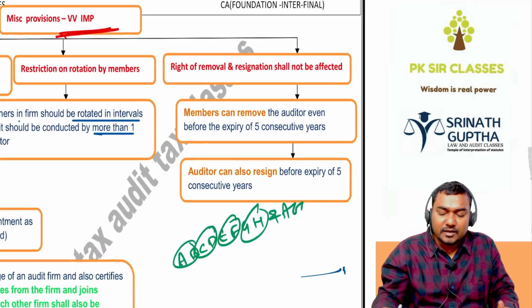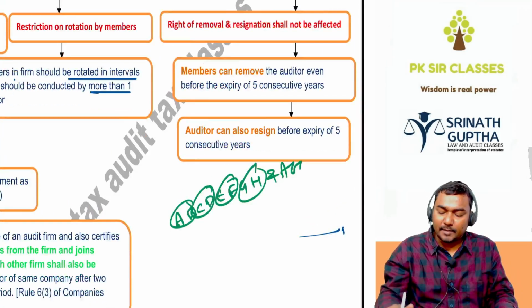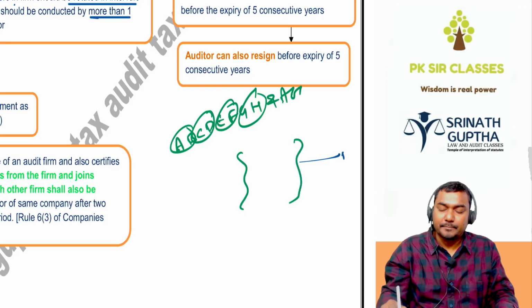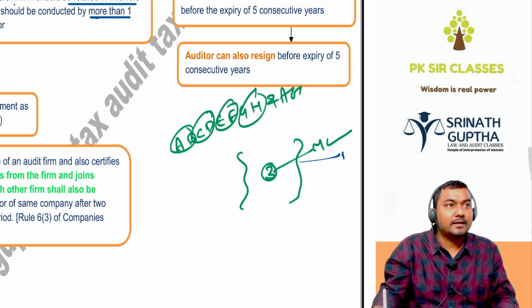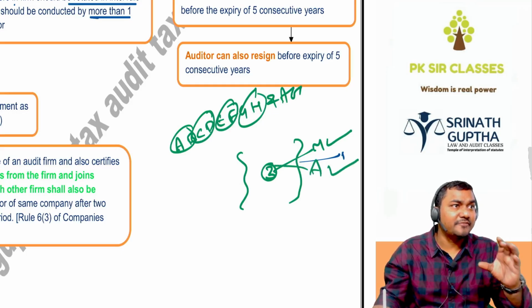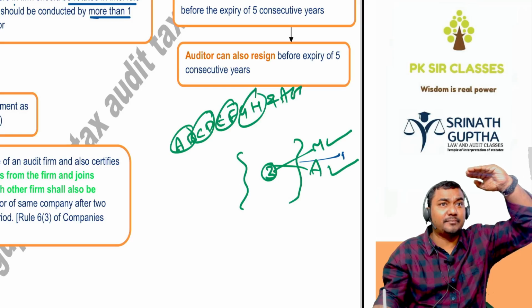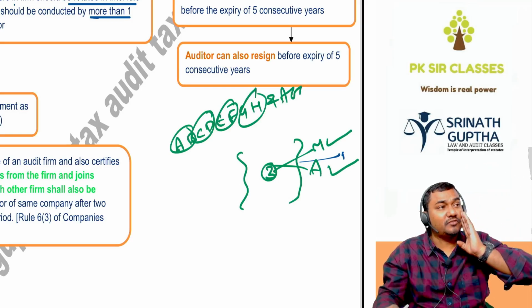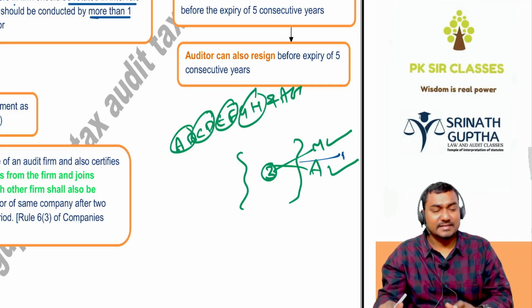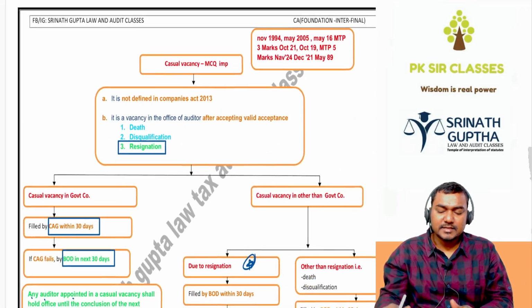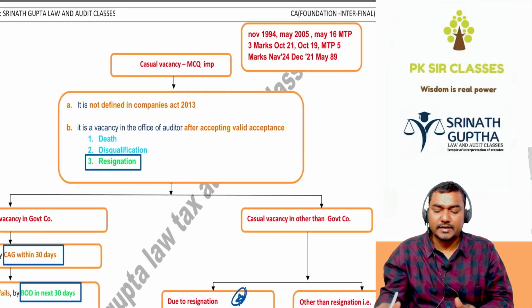Next, right of removal and resignation. So we're not appointing the auditor for 5 years. Before 5 years, at the end of 3 years, can members remove him? Members can remove. Can the auditor resign, sir? The auditor can also resign. Maximum 5 years. The limit is 5 years, one term of 5 consecutive years. Before completion of one term of 5 consecutive years, members can remove him. The auditor can also resign.